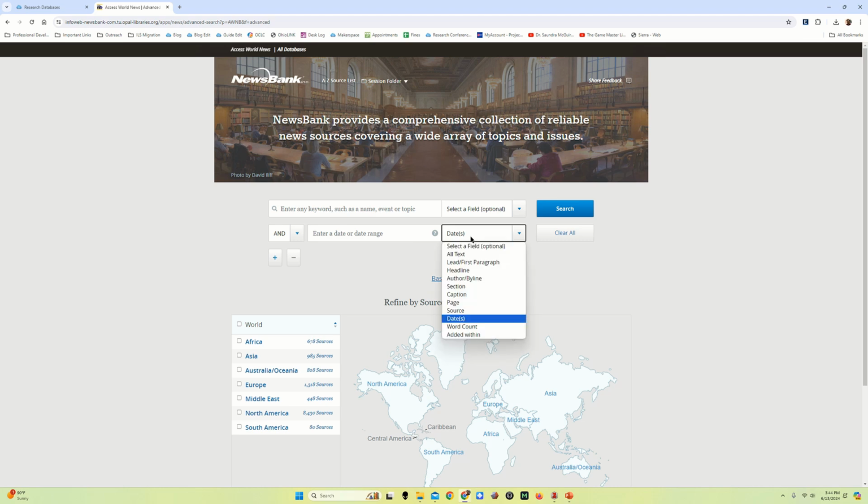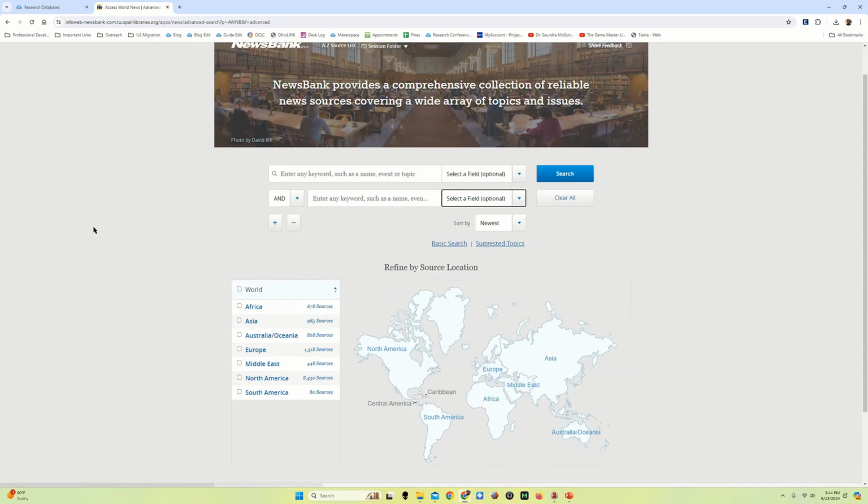I can change that. I can go to select a field and just combine multiple keywords the same way that I do with an advanced search in Dragon Quest, but I have to be aware of that in this database, because NewsBank thinks I'm probably looking for a specific subject in a specific date range, which might not be what I'm looking for.